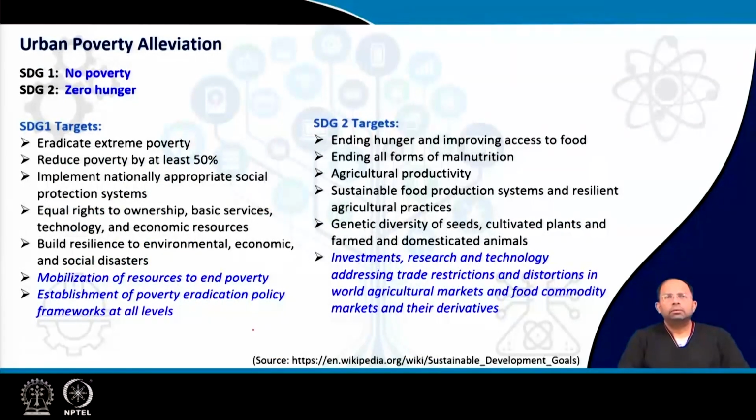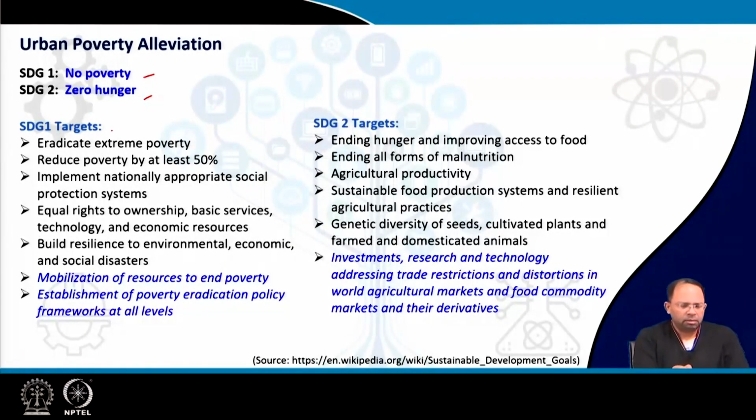Now, when we talk about urban poverty alleviation, we have already talked about how this goes hand in hand with urban economic and social development. SDG 1 and SDG 2 relate to no poverty and zero hunger, but at the same time, some of the schemes that we will discuss we have already mentioned in the previous lecture, where we talked about overall social development.